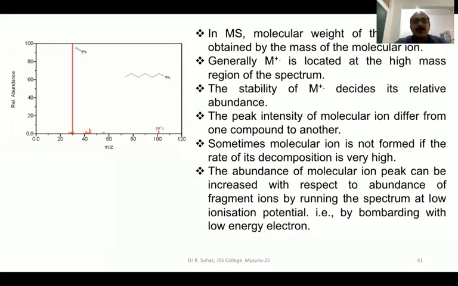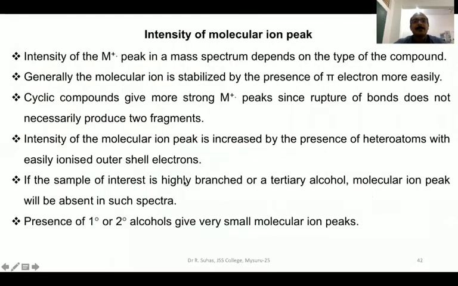The abundance of the molecular ion peak can be increased with respect to the abundance of fragment ions by running the spectrum at very low potential, that is, by bombarding with low energy electrons. Instead of 70 electron volts, you can reduce the energy, maybe half or maybe 3/4 or maybe 1/4, and thereby you can increase the intensity of the molecular ion peak. It can be very small. If you want to increase this, then run the spectrum at very low energy potential. So this peak intensity may grow rapidly.